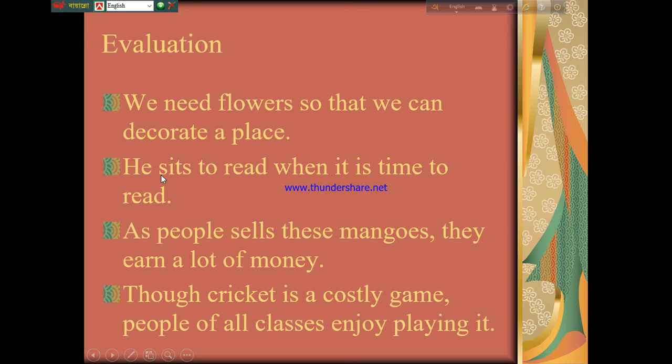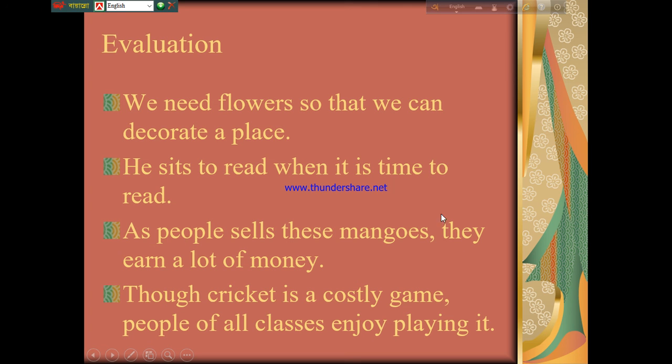Let's see the next sentence. He sits to read when it is time to read. So the answer of this sentence will be, he sits to read at the time of reading. As people sell these mangoes, they earn a lot of money.